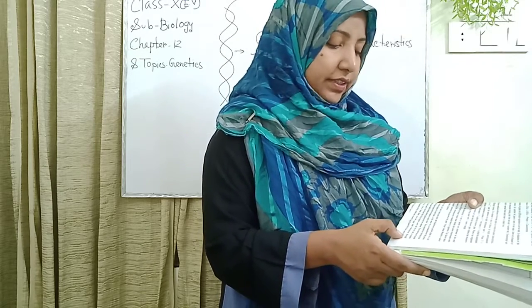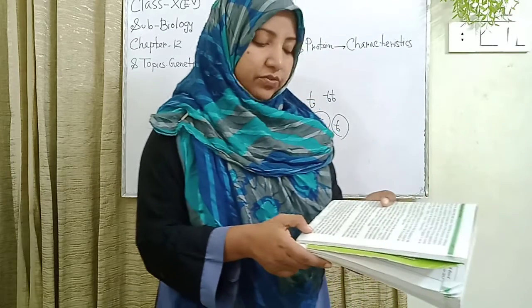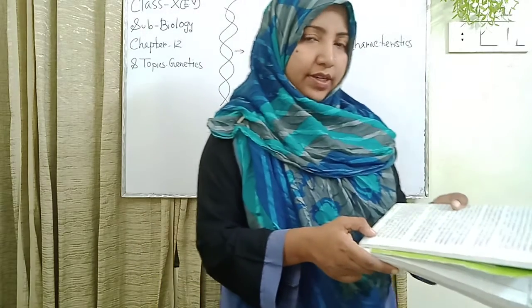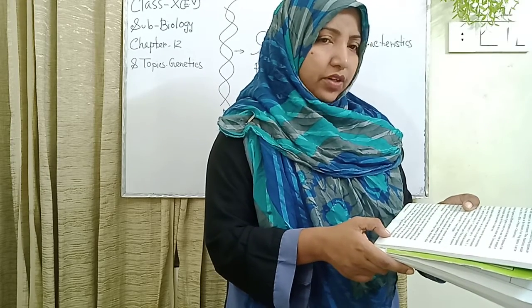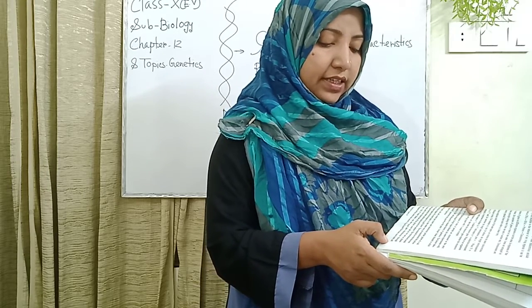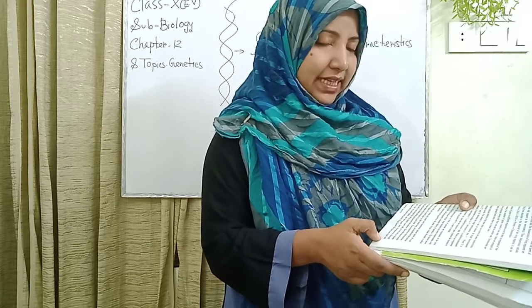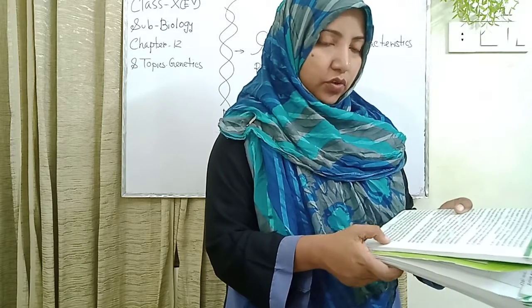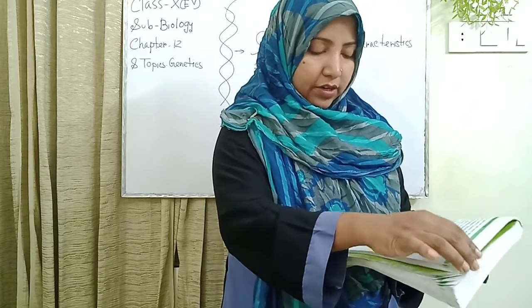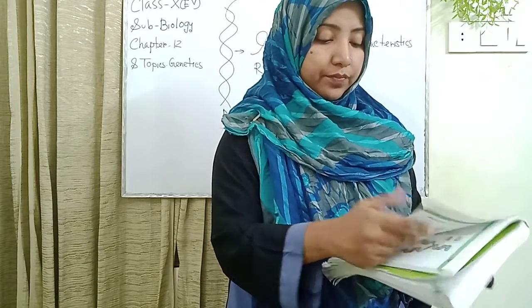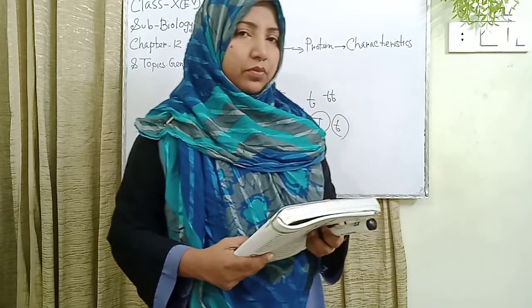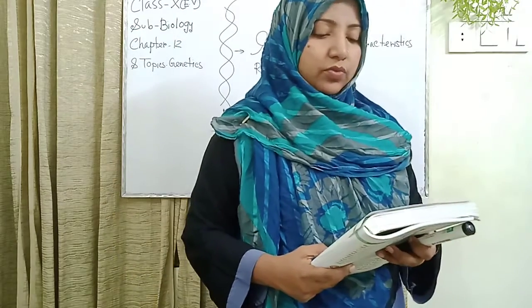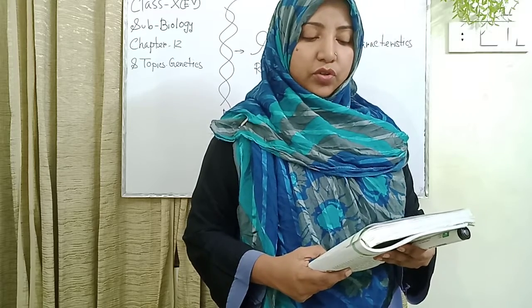The reproduced seeds were sowed, and it was found that all the plants were tall in size and no plants were short. Out of these plants, one was taken into reproduction through self-pollination and seeds were sowed. It was found that there were both tall and short plants. Among them, 3/4 were tall and 1/4 was short.